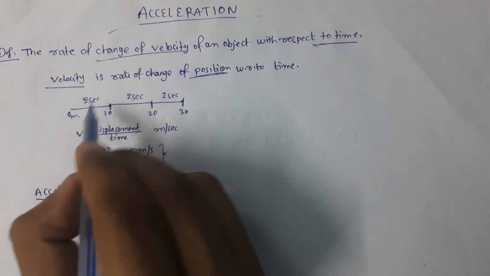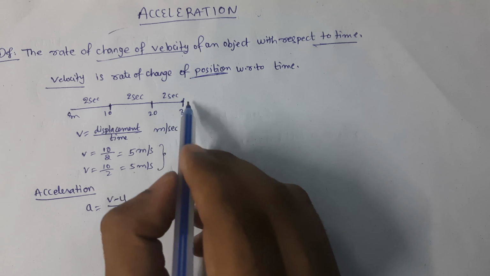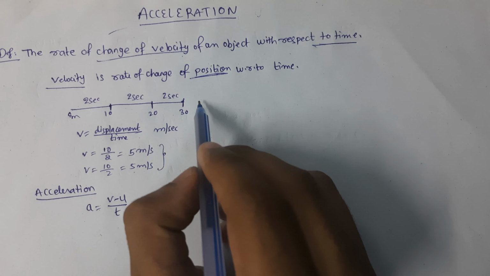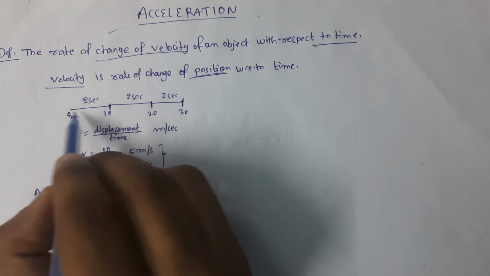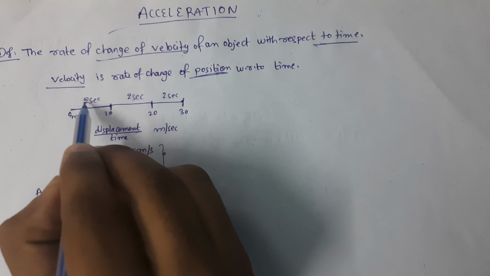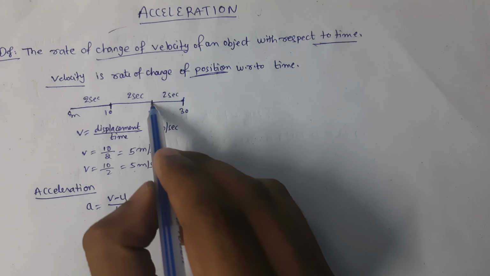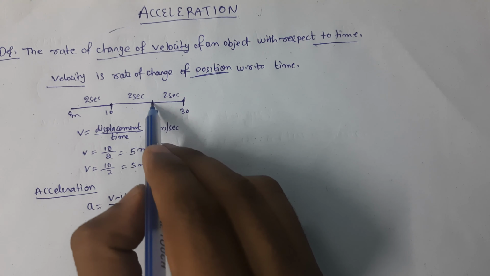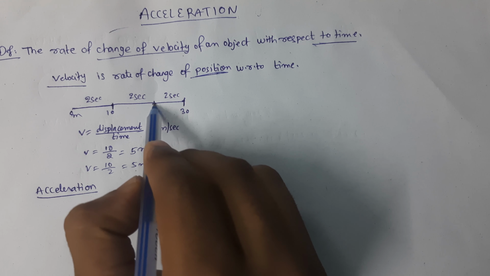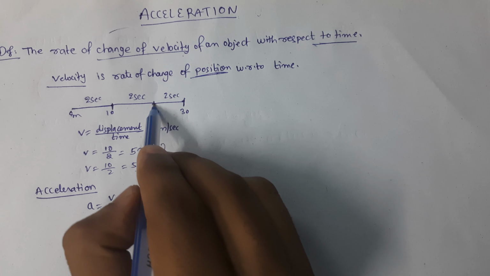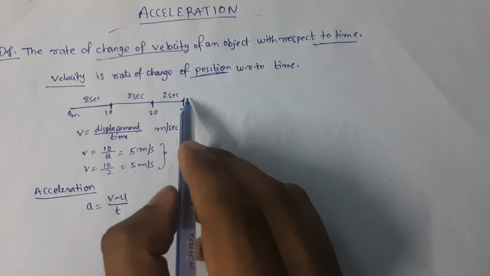For example, if you take this path and the distance has been marked, and if a body takes 2 seconds to travel 10 meters of distance, and again it will take another 2 seconds to travel till 20 meters distance.